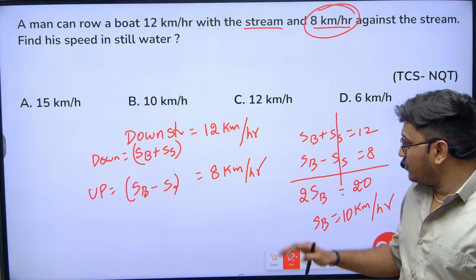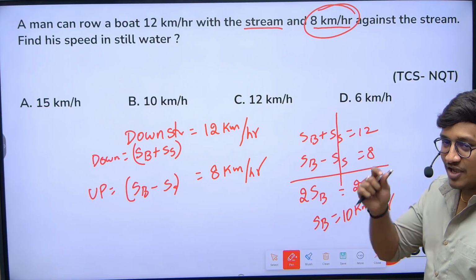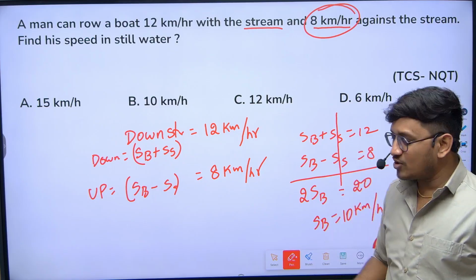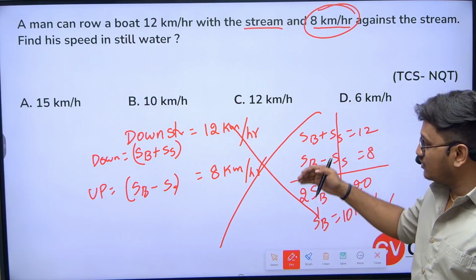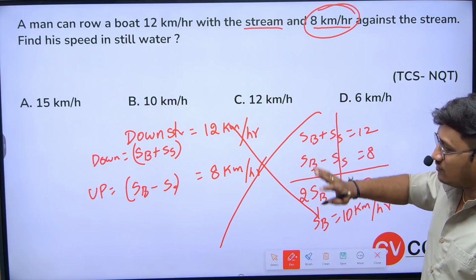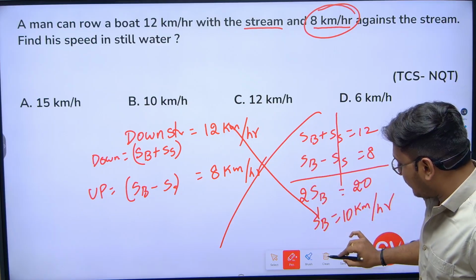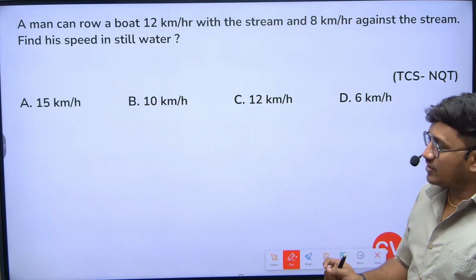I hope you all are clear with these calculations. But what I recommend students is not to use this method in the exam. Actually, the majority of the students will do the same thing. They will just go with the equations. So my way is very simple.